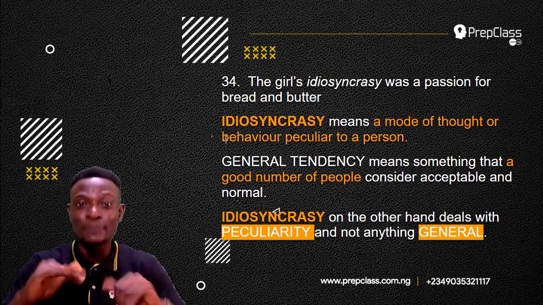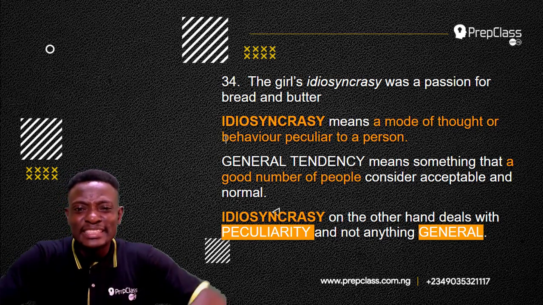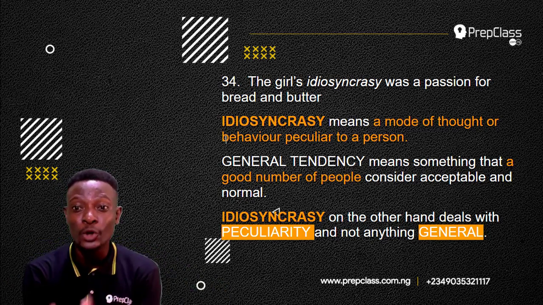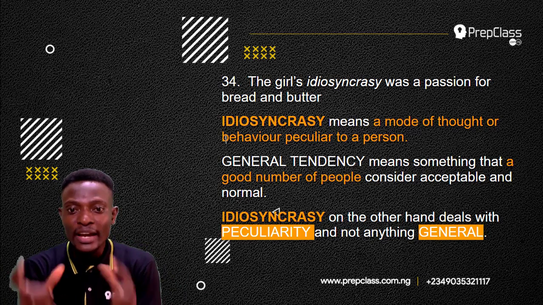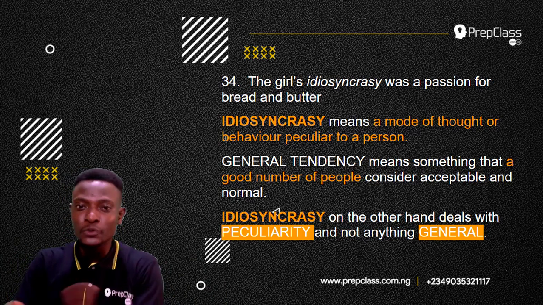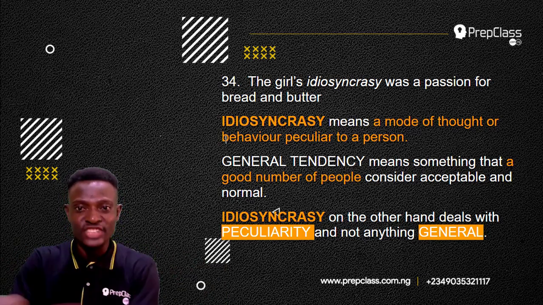We're talking about something that is peculiar to this girl in question. But general tendency means something that is generally acceptable. So, idiosyncrasy deals with peculiarity, general tendency deals with something general. So, these are antonyms.